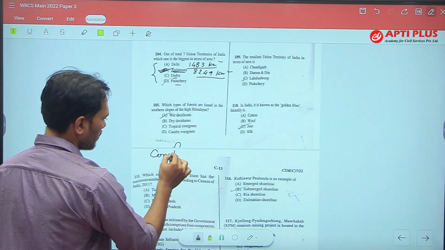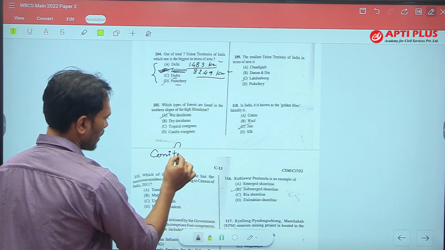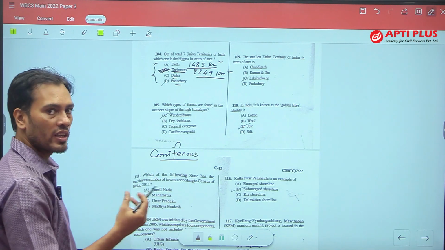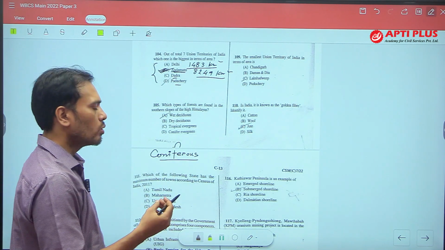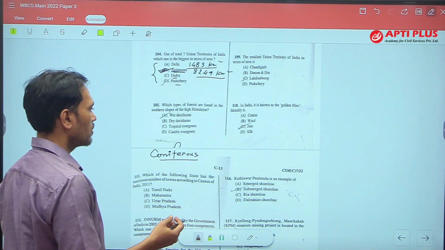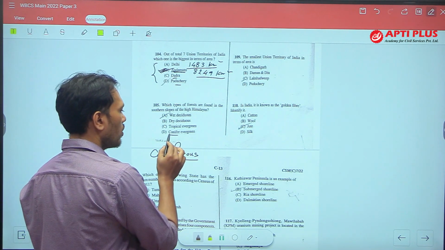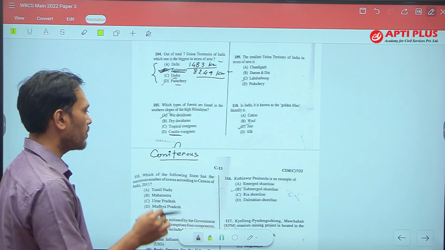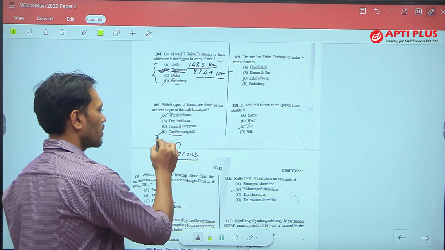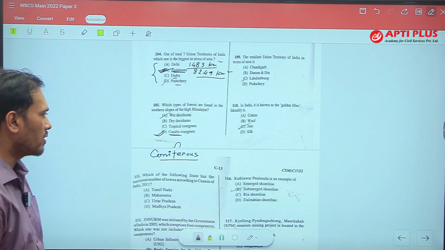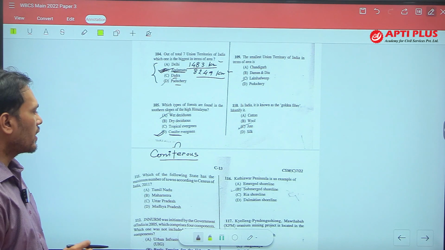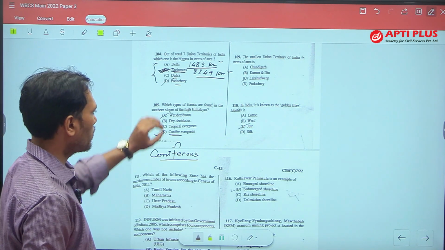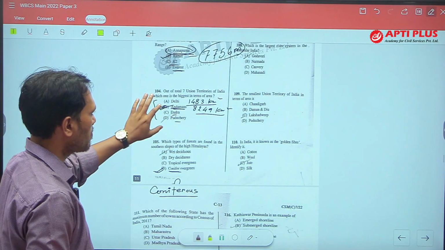What does coniferous mean? The conical shape, the forest which have conical shape. So it looks like the Christmas trees. Only one option, conifer evergreen, is given. From coniferous, the word conifer evergreen has been coined. So the answer of question 105 is conifer evergreen. On the southern slope of Himalaya, conifer evergreen is found.